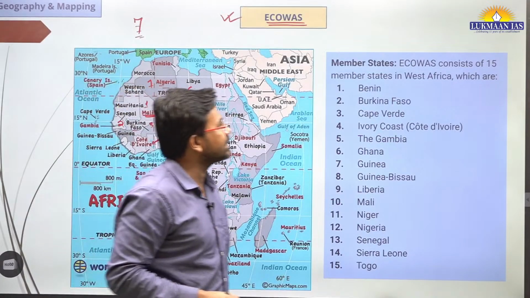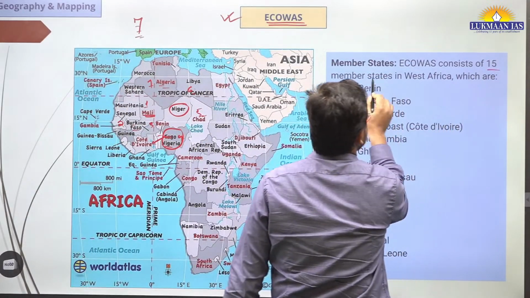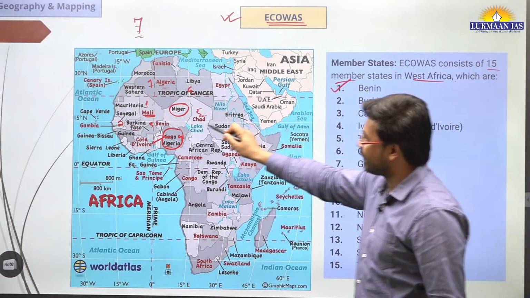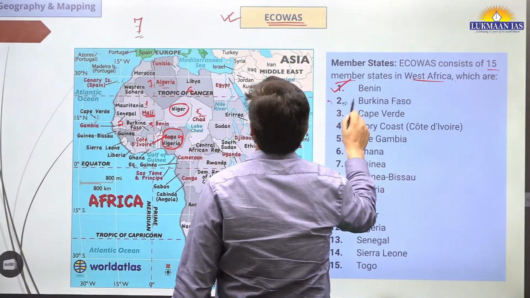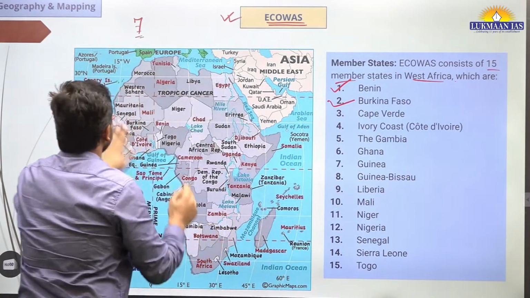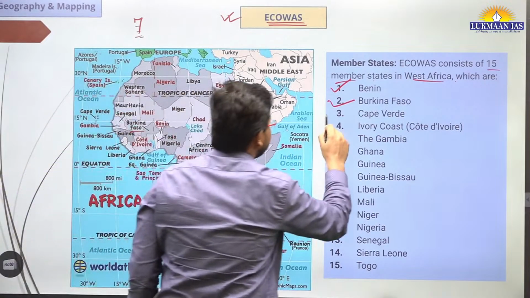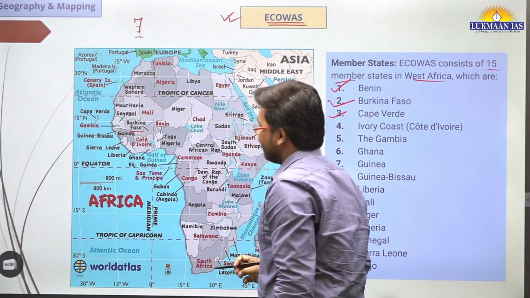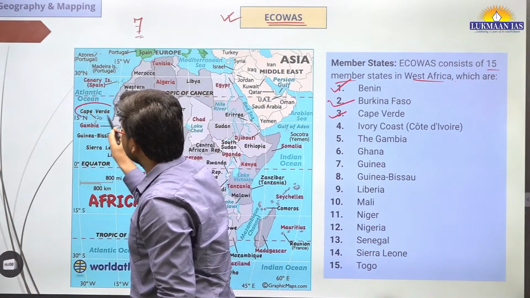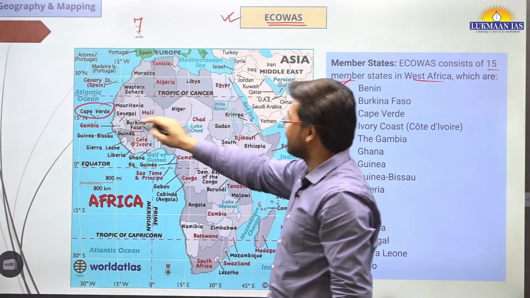So ECOWAS consists of 15 member states in West Africa, and these are Benin. So this is Benin we have seen. Then Burkina Faso is another country here. So Burkina Faso is there, Benin is there. Then we have Cape Verde. Where is that? Here, this is Cape Verde. This is an island nation.